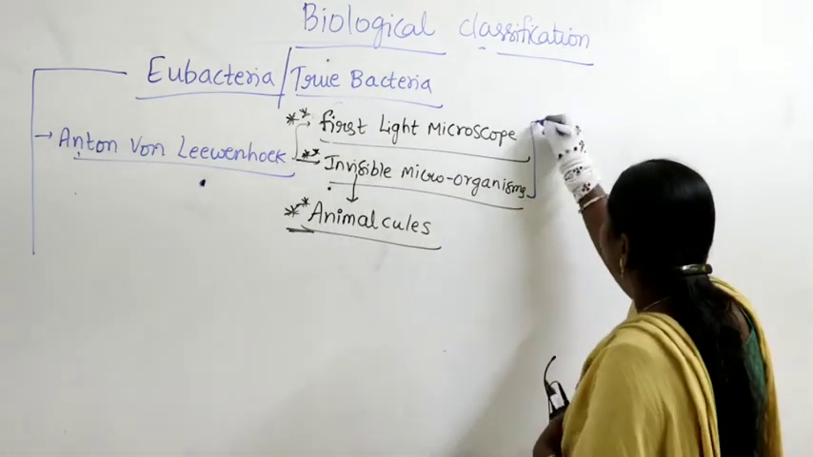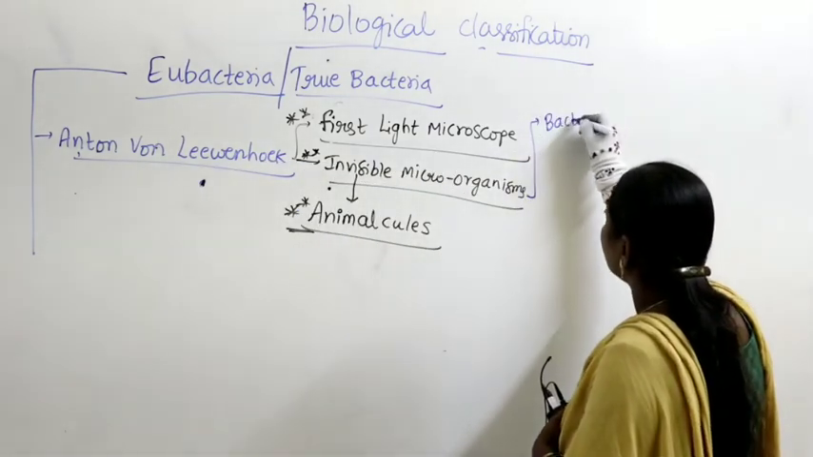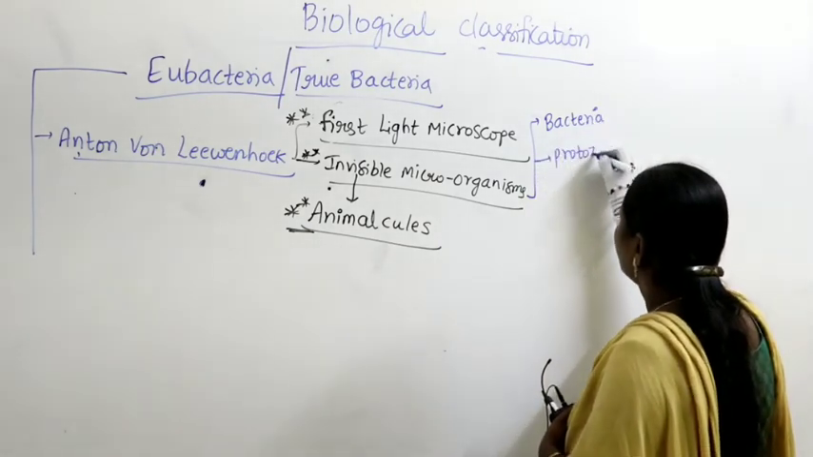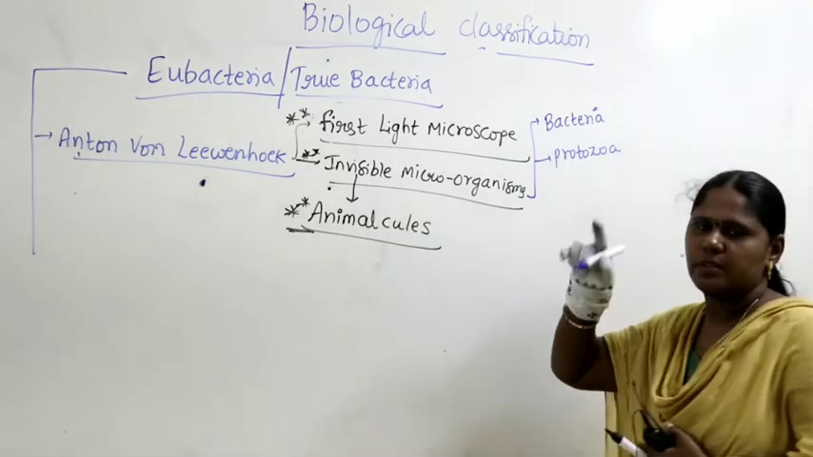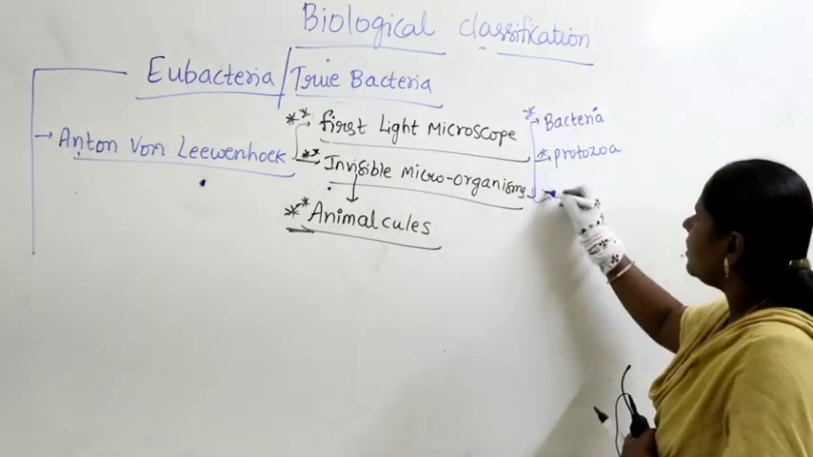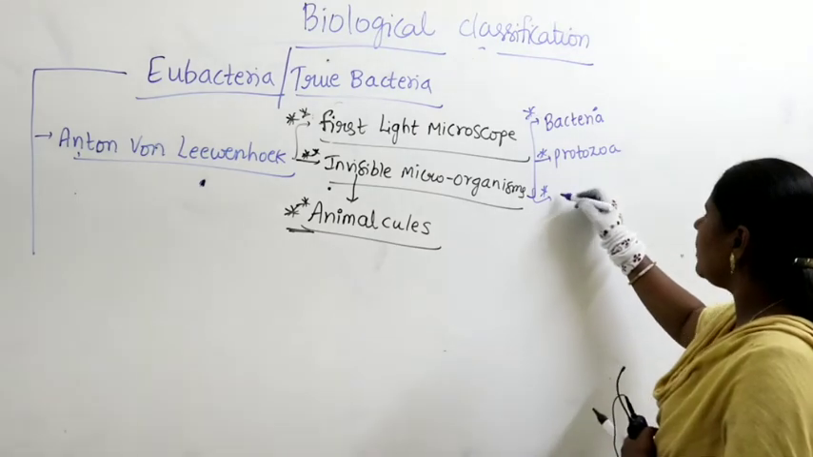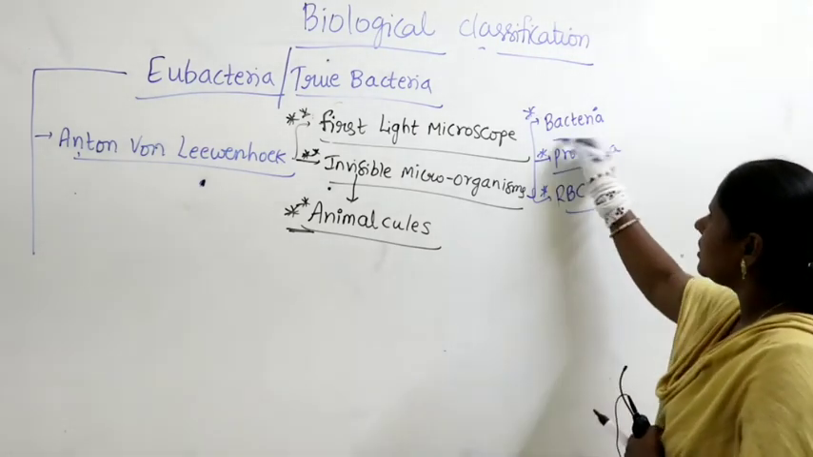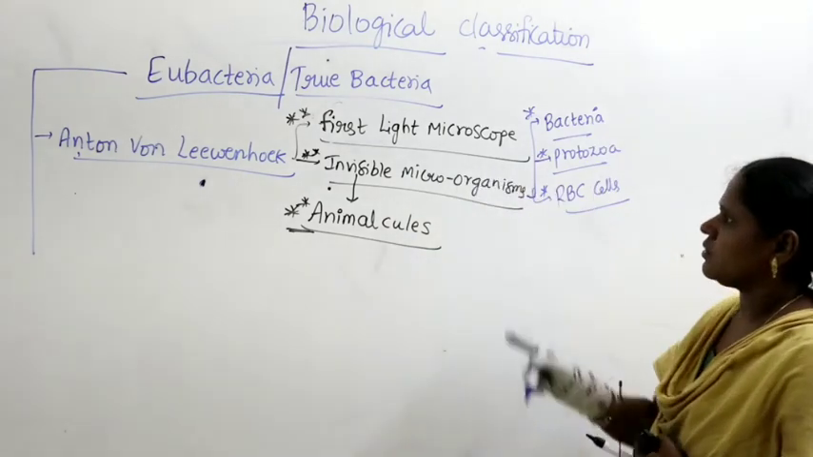They are what today we call bacteria. What he observed at that time, some of them we call protozoa, some of them are bacteria, and some of them are even RBC cells, which he observed under the constructed light microscope.